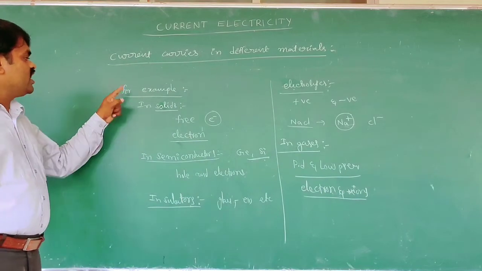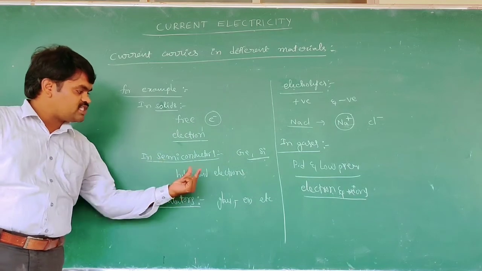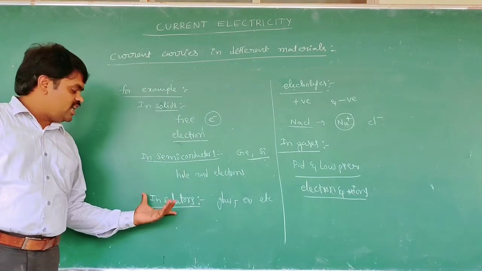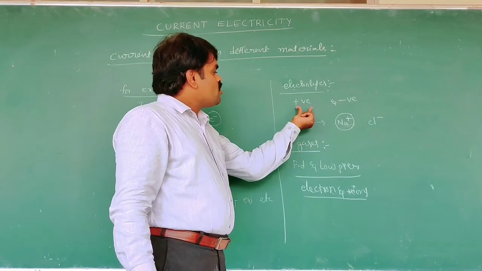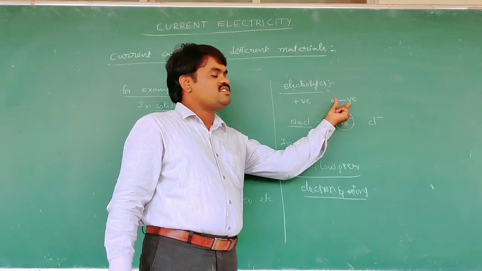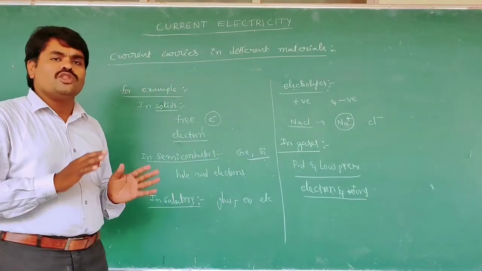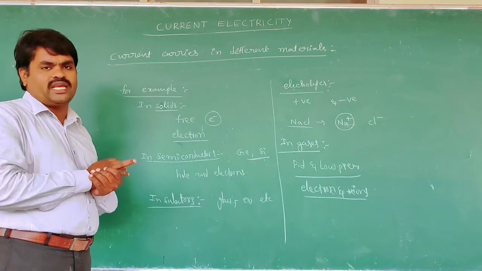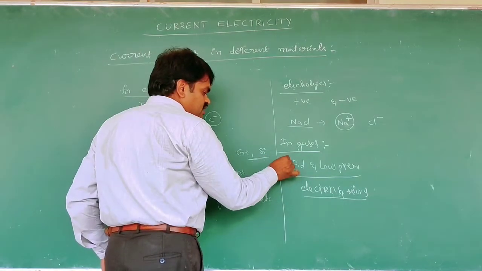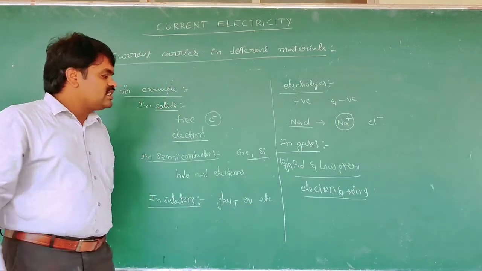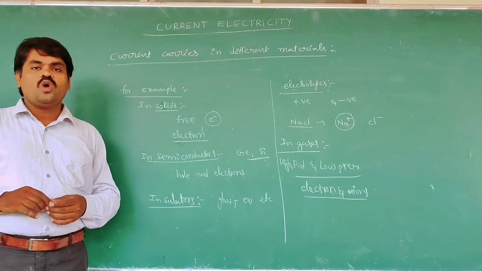To summarize: in solids the electrons are the current carriers. In semiconductors holes and electrons are the current carriers. In insulators there are no current carriers, and in electrolytes positive ions and negative ions are the current carriers. In gas at normal conditions there is no current flow, like an insulator, but the gas can be ionized at a high potential difference and low pressures. Then the current carriers are the electrons and positive ions.